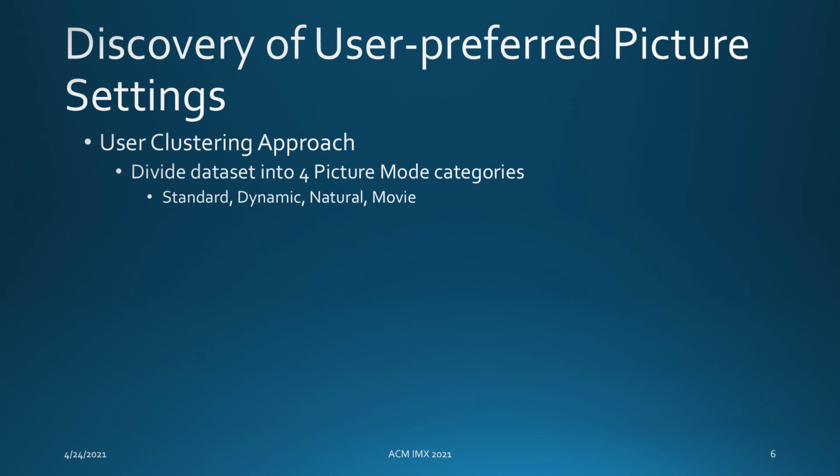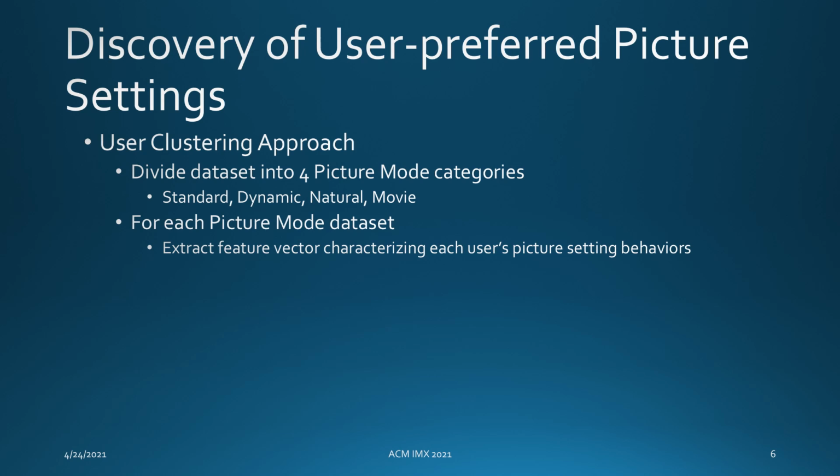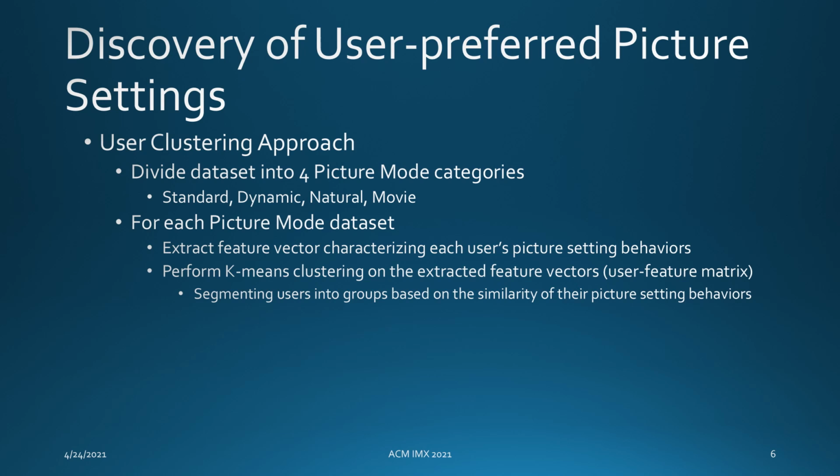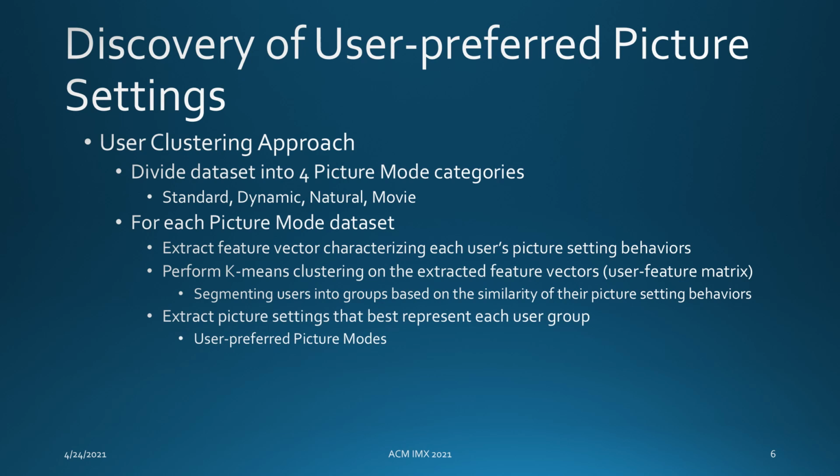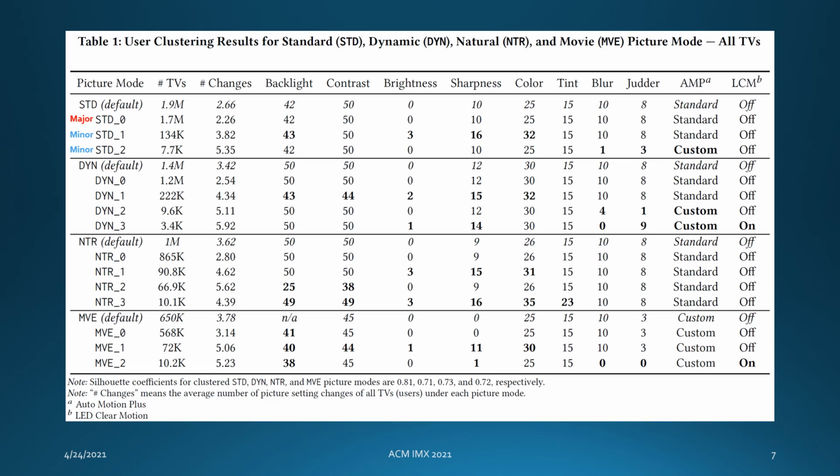Now I discuss how we discover new user-preferred picture settings. Here we take the user clustering approach. First, we divide the dataset into 4 picture mode categories. For each picture mode dataset, we then extract a picture vector characterizing its user's picture setting behaviors. Next, we perform k-means clustering on the extracted picture vectors in order to segment users into groups based on the similarity of their picture setting behaviors. Lastly, we extract picture setting configurations that best represent each user group.